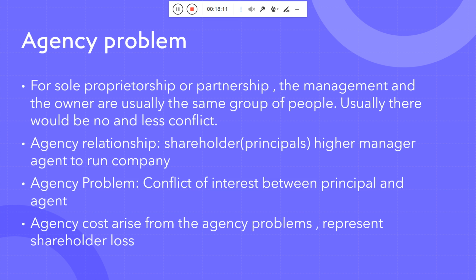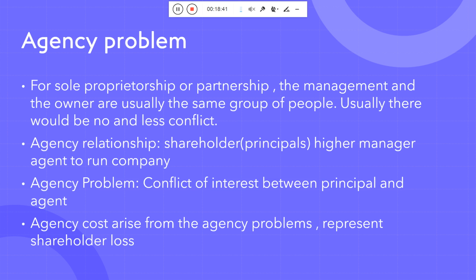So again, if I talk about the legal form of the organization, you people know, I already discussed. There are three types of organization. The first one is the sole proprietorship, the second one is the partnership type of organization, and the third one is the corporation, okay. So when I talk about the sole proprietorship and the partnership, who is the management and who is the owner?